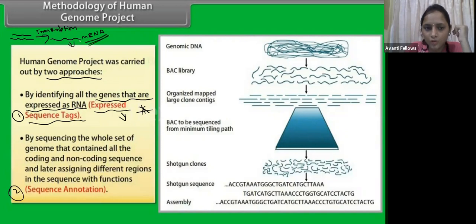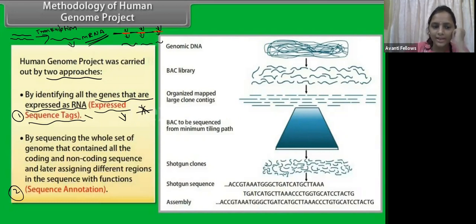So for example, you can consider this as a gene. Whichever I have written in the red color, those are the genes which are expressing. These are the genes which are going to express as mRNA. So they have only studied these DNA sequences, which are expressed as mRNA, in the expressed sequence tags.